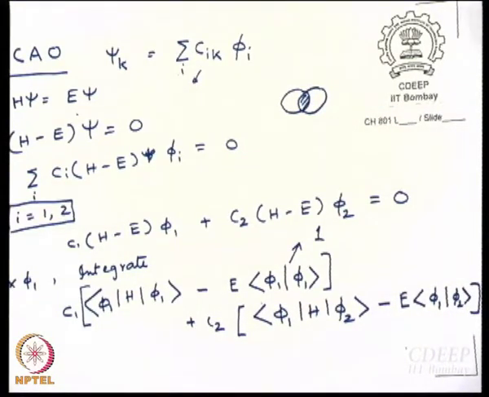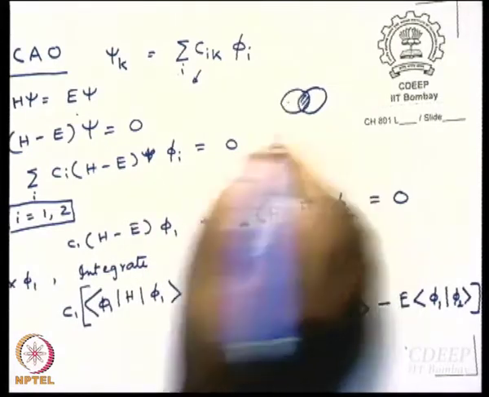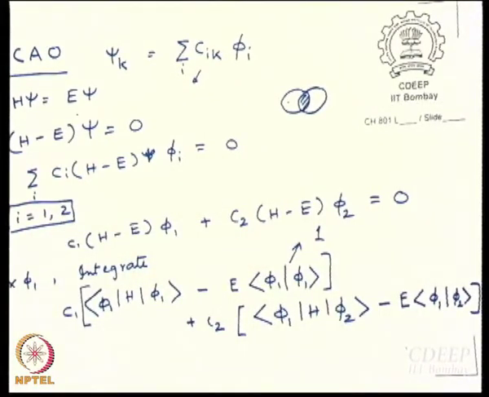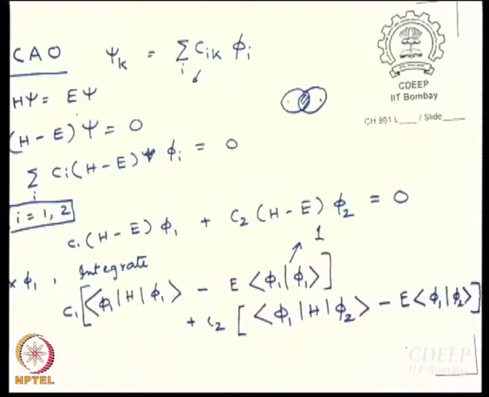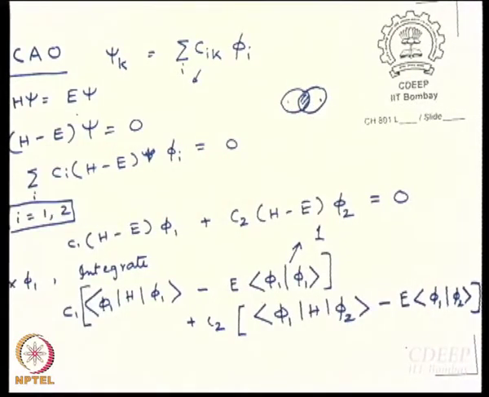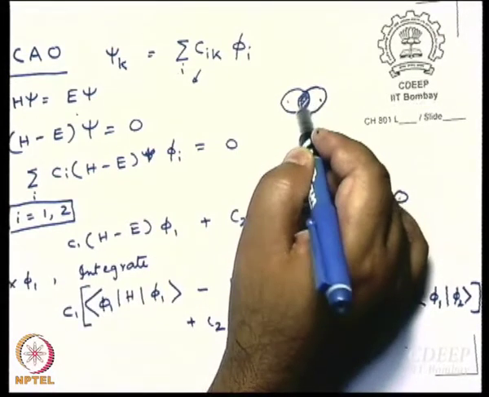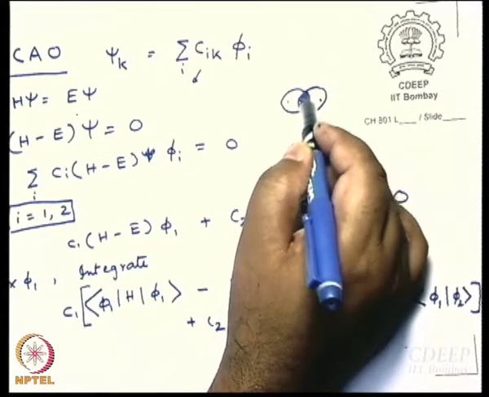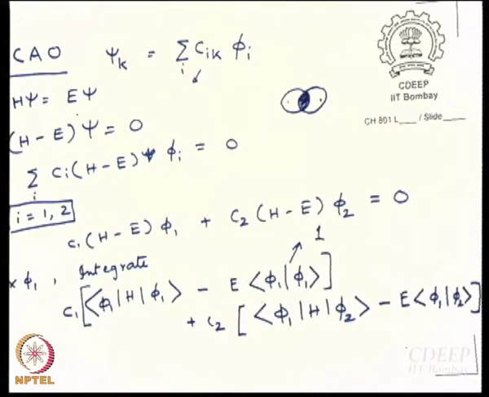You are multiplying phi 1 by phi 2, right? At this point, for example, phi 1 has some value, phi 2 has no value, I mean phi 2 is 0. So, phi 1 into phi 2 is 0. Here again phi 2 has some value, phi 1 is 0. So, only in the intersection do both of them have some value, right. So, you have to multiply them and integrate over all space. What we are talking about is, we are focusing on this area, right. Of course, product integrated over this area.